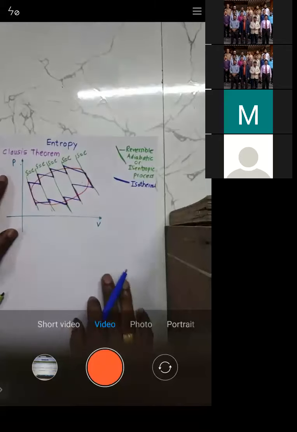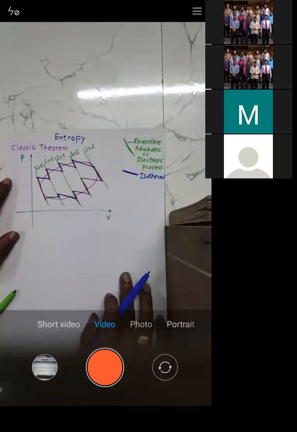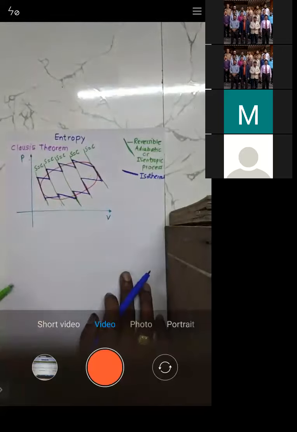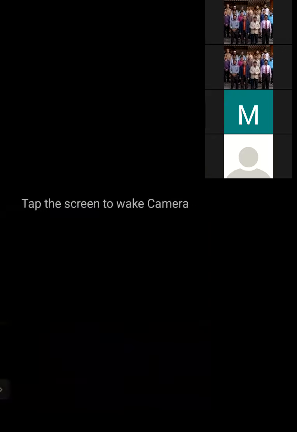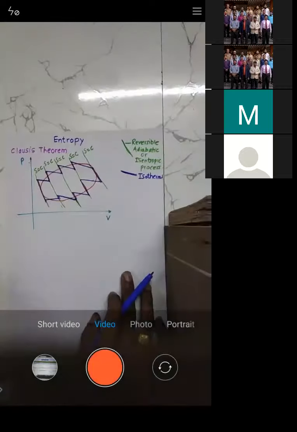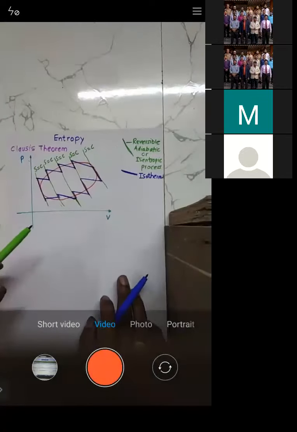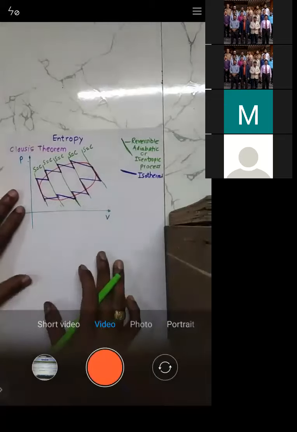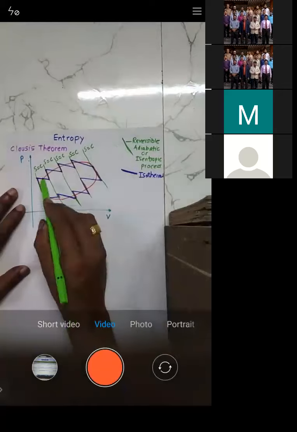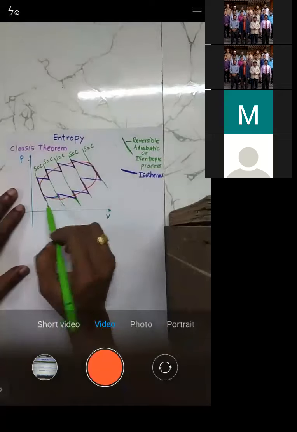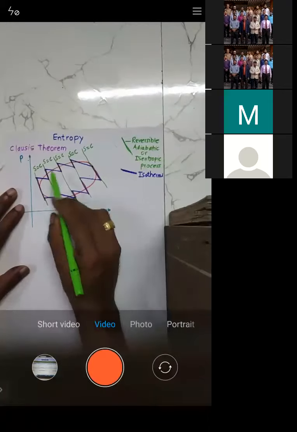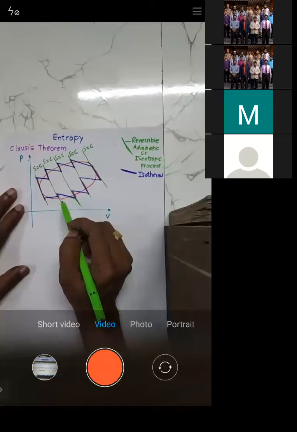In the previous lectures we have seen the Carnot cycle, which consists of the same isothermal and adiabatic processes. If you see this part of the cycle, it is a Carnot cycle. Similarly, this part of the cycle is nothing but a Carnot cycle.